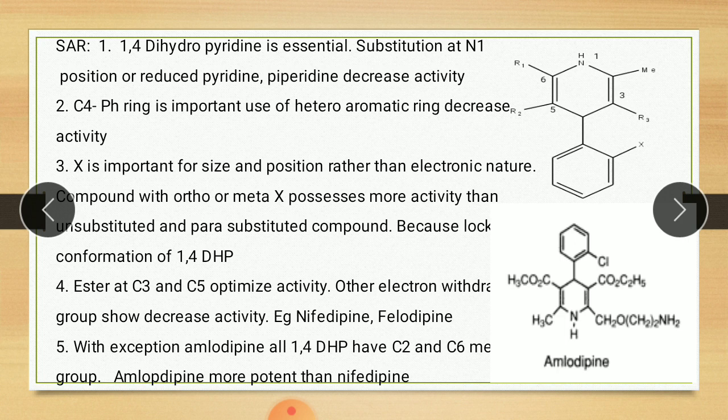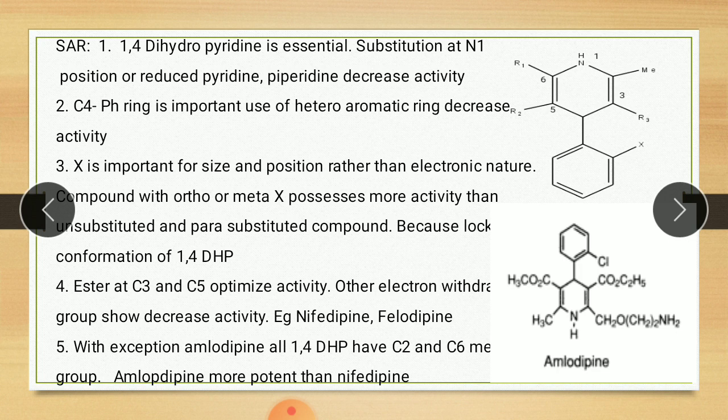The importance of the ortho or meta substituent is to provide sufficient bulk to lock the conformation of the 1,4-dihydropyridine such that the carbon 4 aromatic ring is perpendicular to the 1,4-dihydropyridine ring, and this perpendicular conformation is essential for activity.